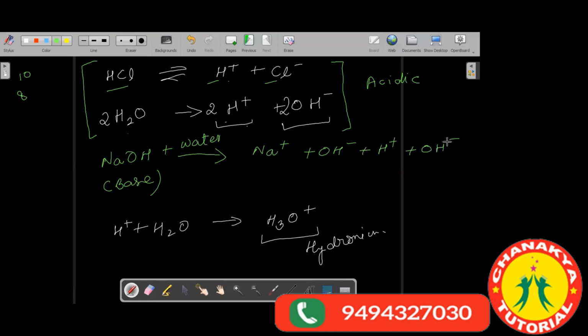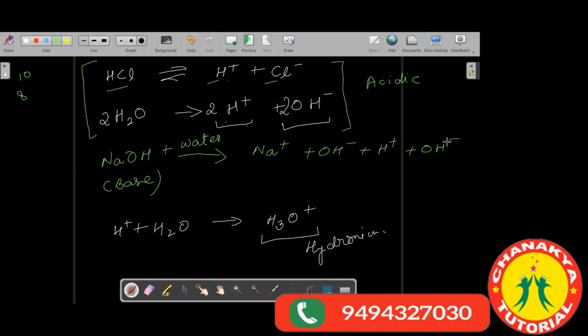Now whose concentration is higher? OH minus, the hydroxide. Yes, now the concentration of hydroxide ions is higher. So is there a presence of hydrogen ion in the solution? Yes, sir. Yes, there is a presence of hydrogen ion in the solution of a base. So the solutions of bases do contain H plus ions.